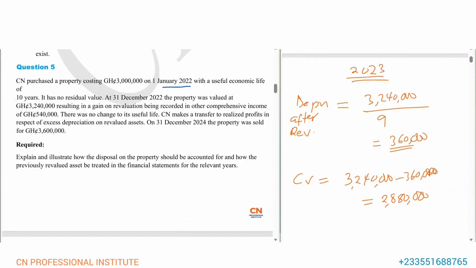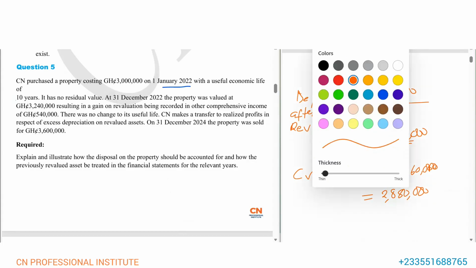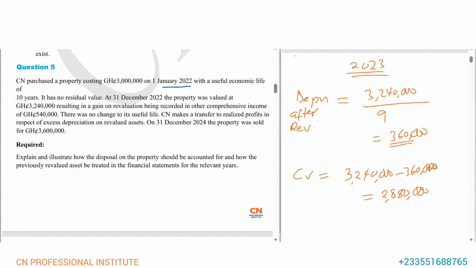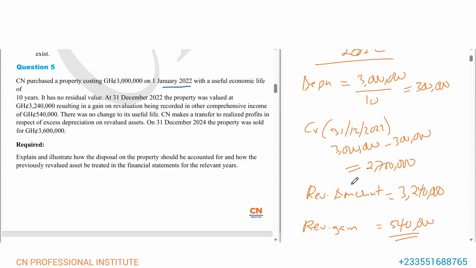Now let's look at something. The question said the company makes a transfer to realized profit, and to get that transfer, we compare the depreciation without revaluation and depreciation with revaluation. So check this here. Without revaluation, we're charging depreciation of 300,000 Ghana cedi.